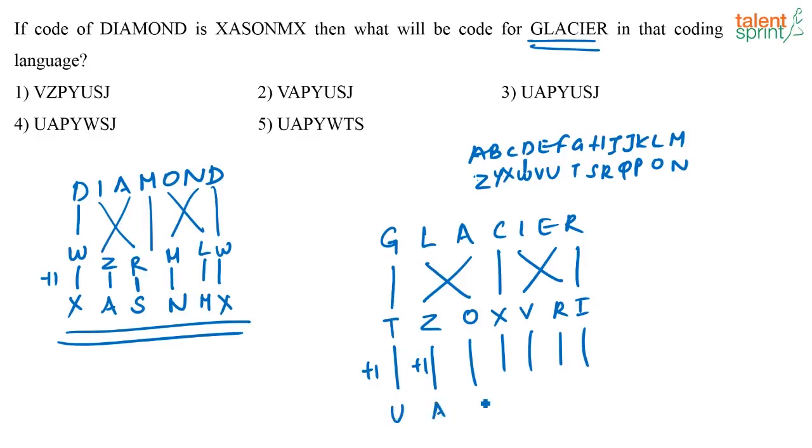U, A, P, Y, W, S, J. That is your answer. U, A, P, Y, W, S, J. That is option 4. In the examination, I'm not sure if this logic will click to us. Might be the same question comes, then you can give it a try. Otherwise, if the logic is not clicking, better to skip the question and go to the next one.